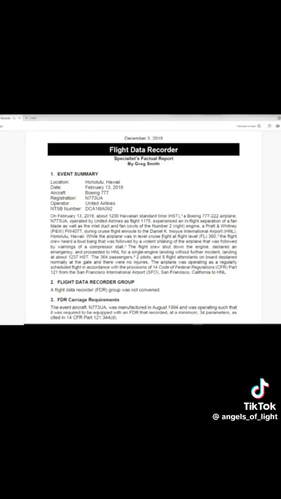Landing at about 12:37 HST. The 364 passengers, 2 pilots, and 8 flight attendants on board deplaned normally at the gate, and there were no injuries. The airplane was operating as a regularly scheduled flight in accordance with the provisions of 14 Code of Federal Regulations CFR Part 121 from the San Francisco International Airport, SFO, San Francisco, California, to HNL.